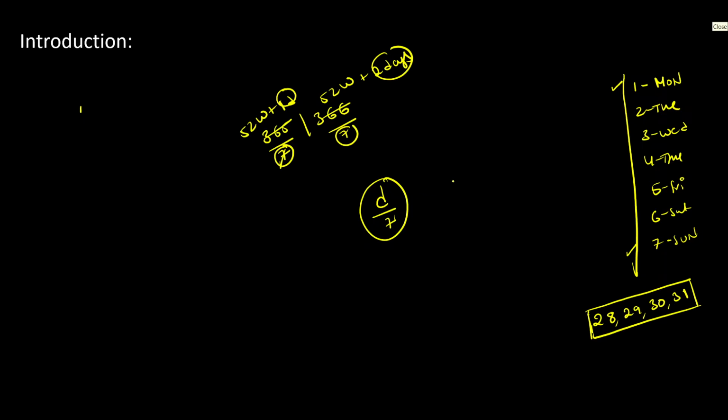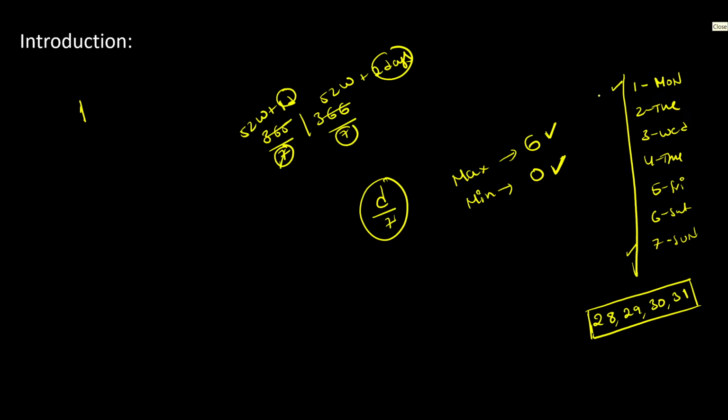Any given number divided by 7, what will be the maximum possible remainder? 6. Minimum possible remainder, that's 0. From this we should understand that maximum number of odd days is 6 and minimum number of odd days that were observed is 0. Hope this is clear.